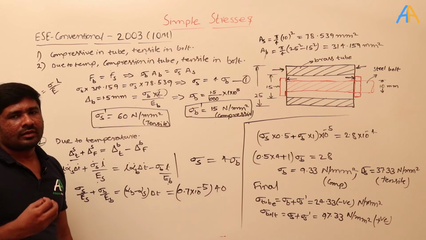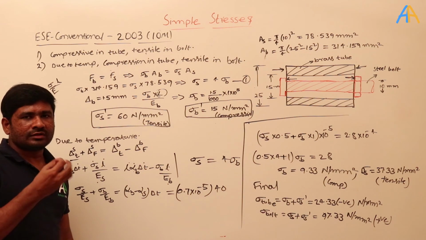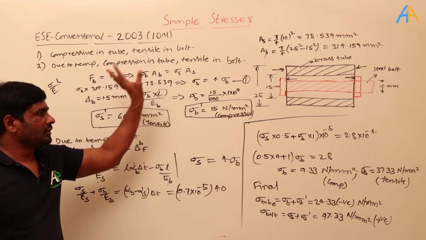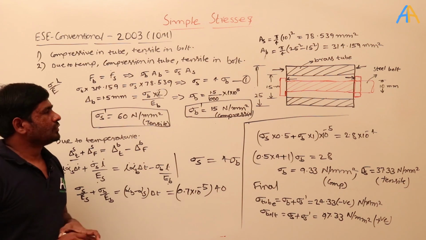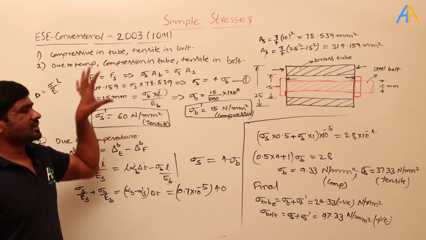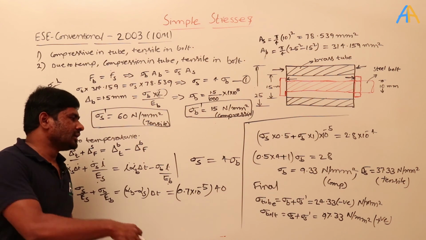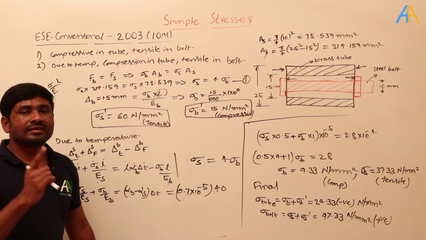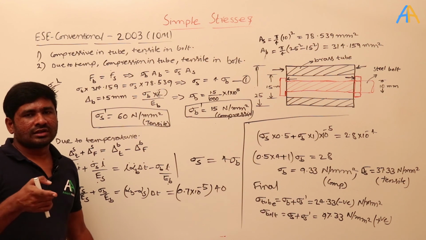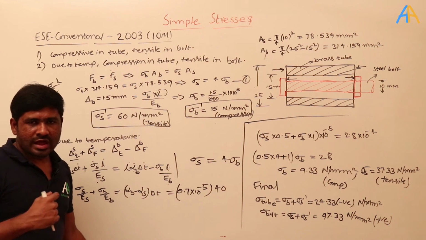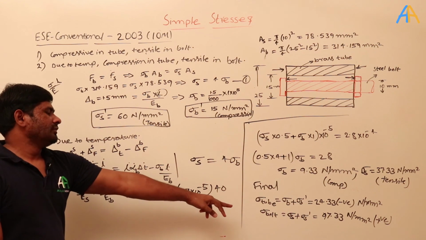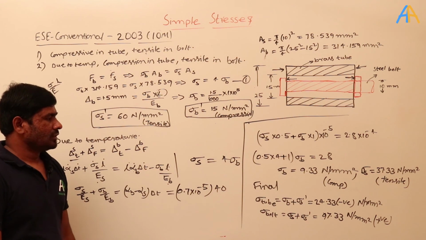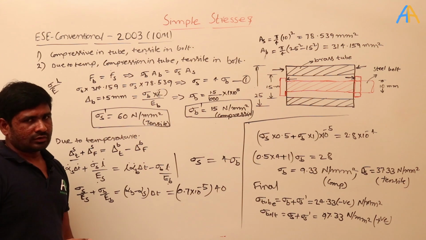What is the second case? The temperature rise. When you consider only the temperature rise, you neglect all other cases like whether you twisted or applied external forces, whatever. So you find out the stresses in individual cases, and finally you add those stresses based on their nature. What is the nature? If both are compressive, you add. If one is compressive and one is tensile, then you subtract. And finally, this much stress is produced in the final product. Okay.